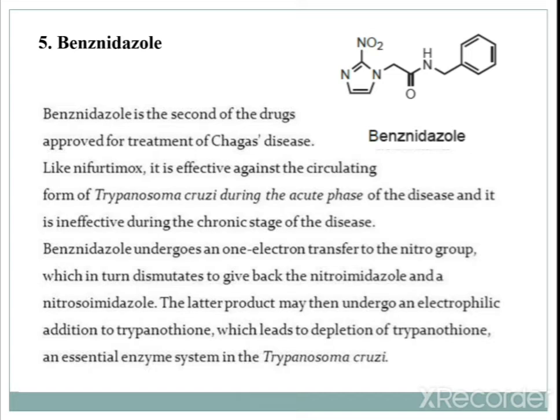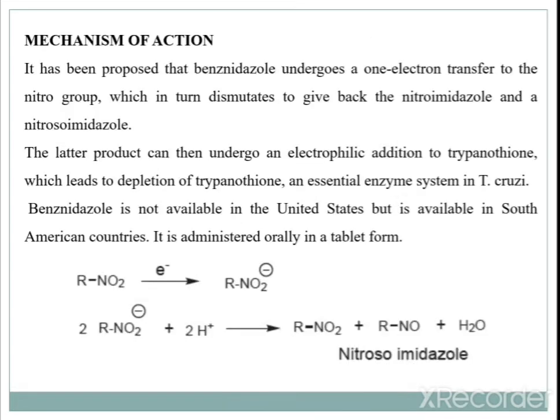These then undergo electrophilic addition to trypanothione, which decreases the concentration of trypanothione, and leads to the death of a particular system of Trypanosoma cruzi. So, this is the mode of action.